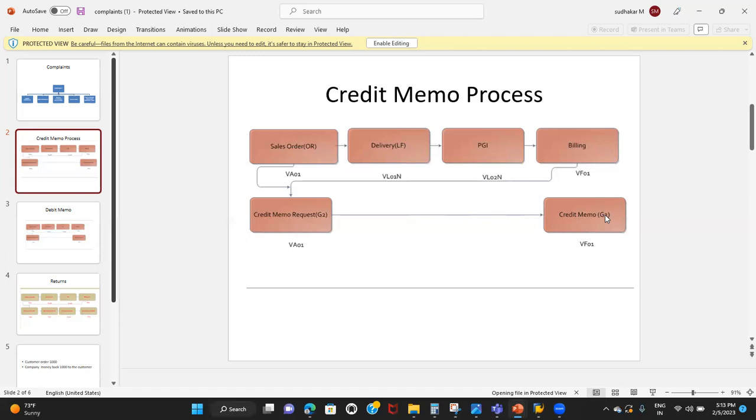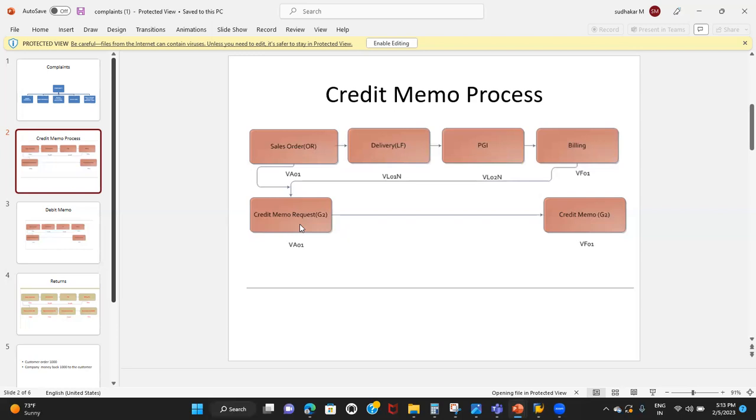A credit memo request is a sales document which can be created with reference to the original sales order or a billing document. And a credit memo is a billing document which will be created with reference to the credit memo request. That is the main difference between credit memo request and credit memo.